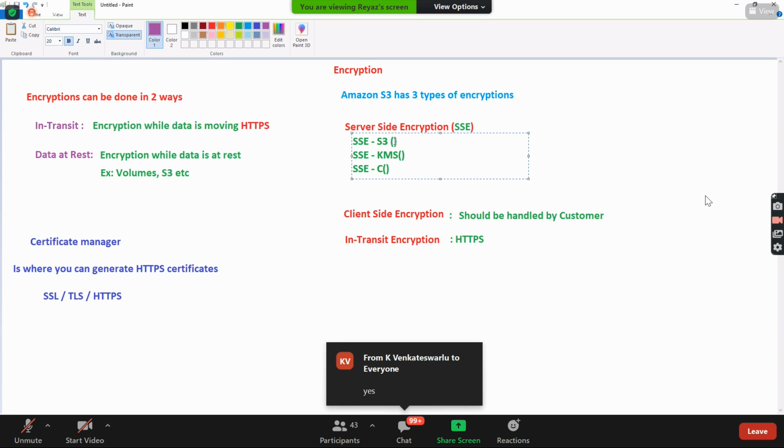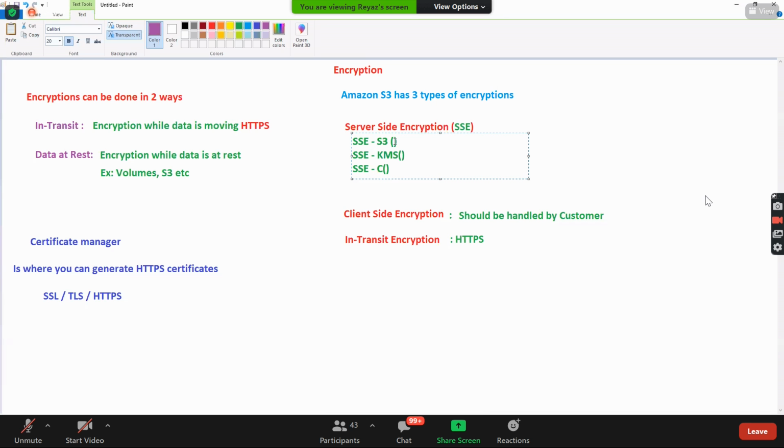So for every service, like EBS, you have an EBS default key. S3 has a default key which is completely managed by S3 itself. So you have something called AWS managed key. There is a key called SSE-S3, guys, which is an AWS managed key. And if you want to have your own keys, then go for the AWS KMS key.